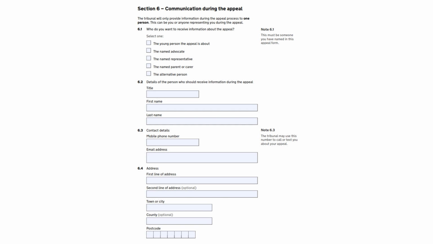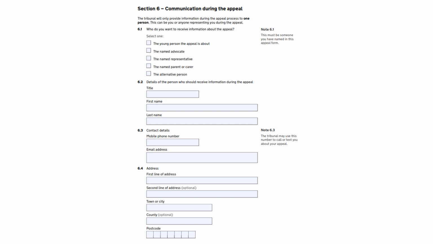If you have given details of 2 people with parental responsibility, decide between the 2 of you who will be happy to receive information from the tribunal services, as the tribunal will only provide information during the appeal process to one person. The contact details of this person will go in section 6.